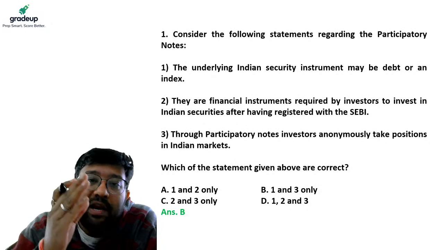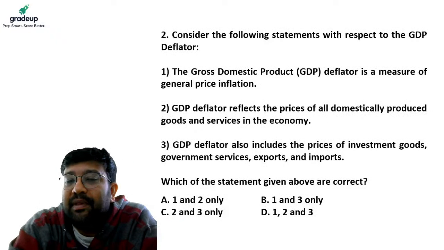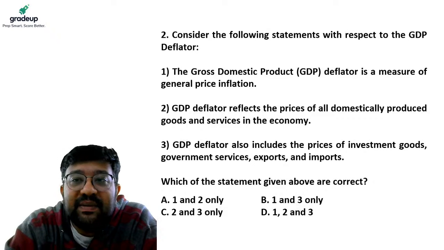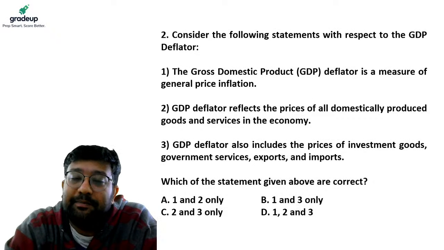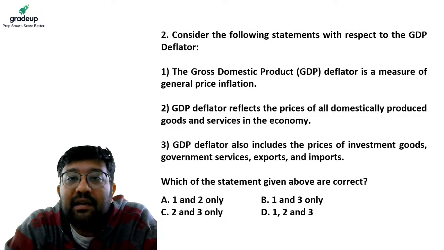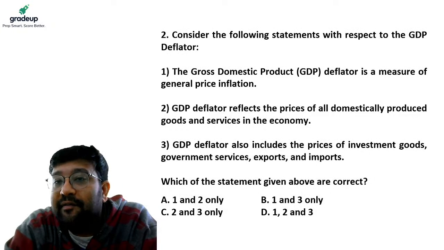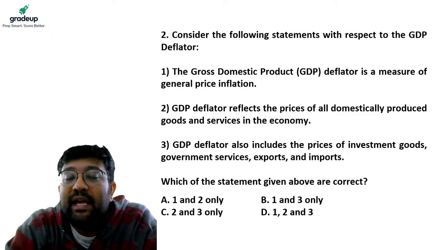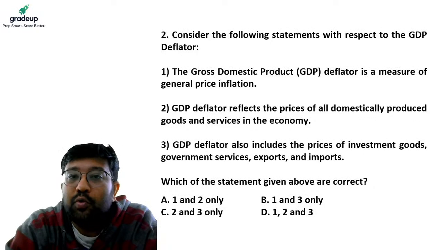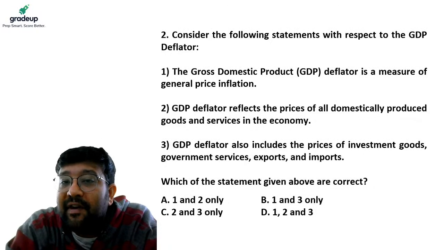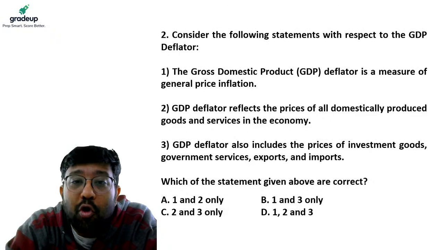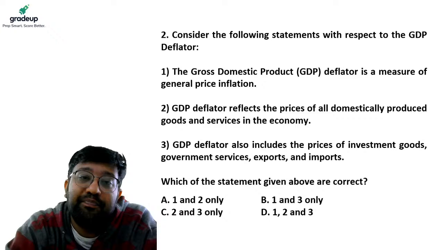Okay. Now let's move on to the second question. Consider the following statements with respect to GDP deflator. Statement 1. Gross domestic product deflator or GDP deflator is a measure of general price inflation. Statement 2. GDP deflator reflects the prices of all domestically produced goods and services in the economy.